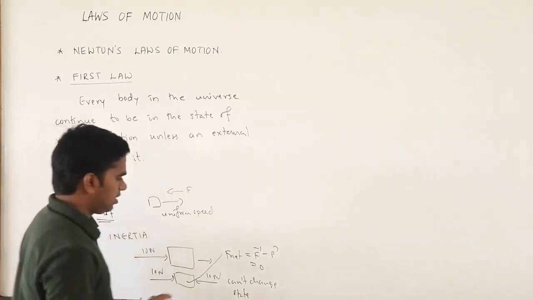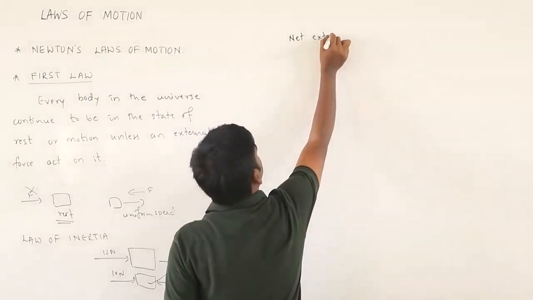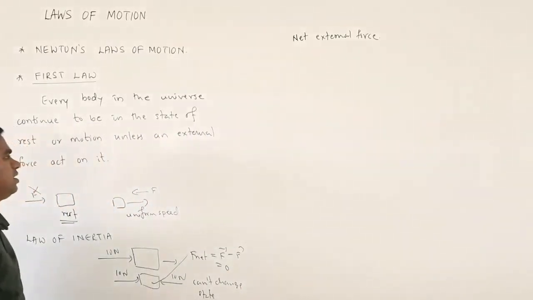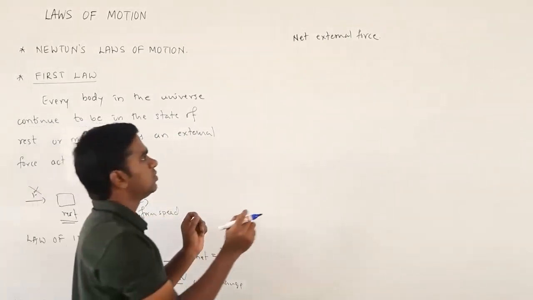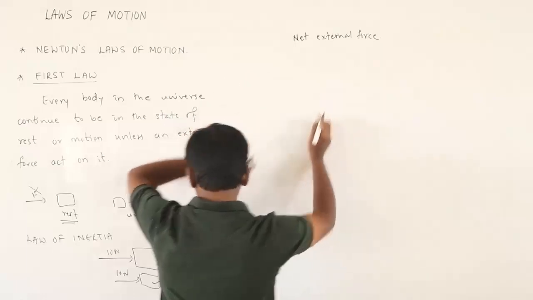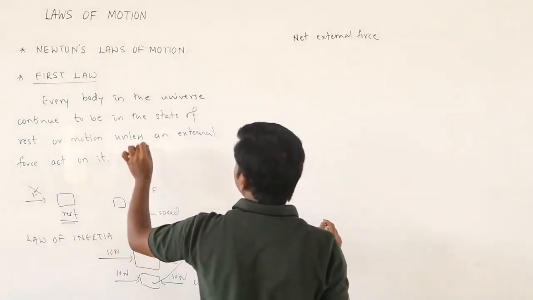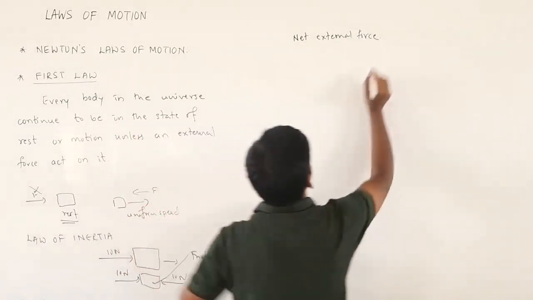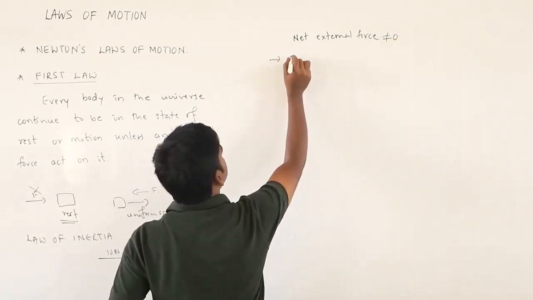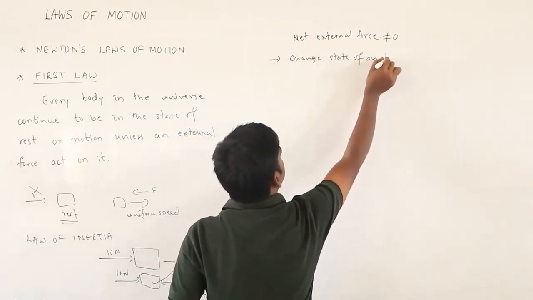This word net external force is very important, because it doesn't mean that if two forces are acting on two sides, the body may move. To make the body move, the net external force should not be equal to 0. Then only you can change the state of an object.